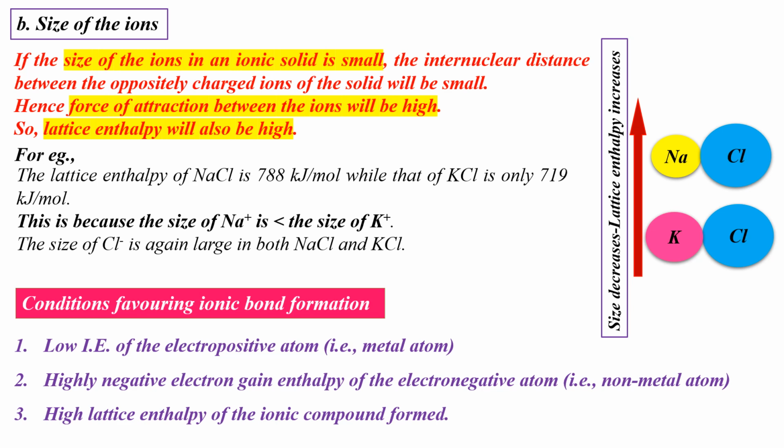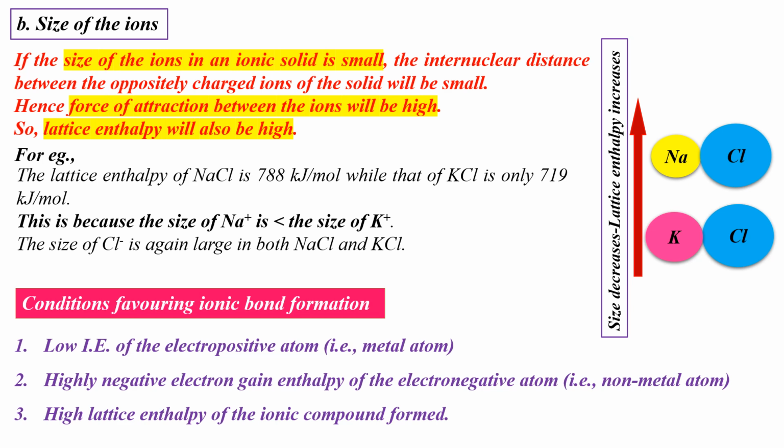For example, let us now compare the lattice enthalpy values of sodium chloride and potassium chloride. The lattice enthalpy value of sodium chloride is 788 kJ per mole, while that of potassium chloride is only 719 kJ per mole. This means that 788 kilojoules of energy is required to separate 1 mole of solid sodium chloride into 1 mole of gaseous Na+ ions and 1 mole of gaseous Cl- ions.